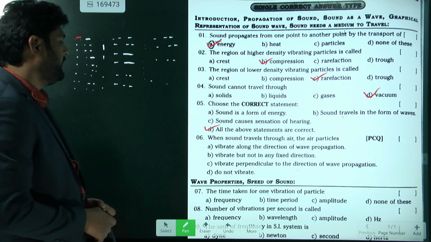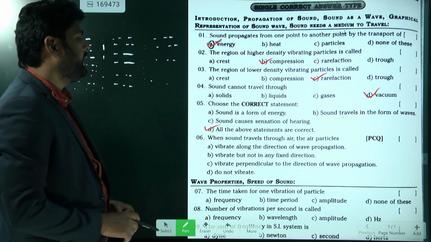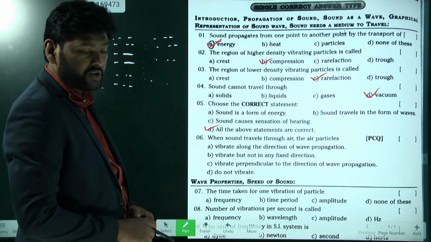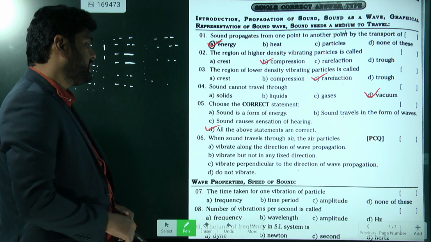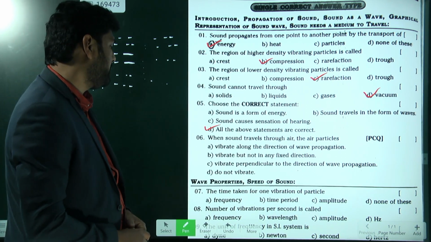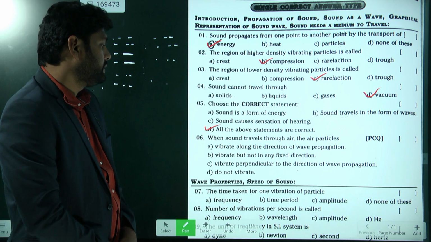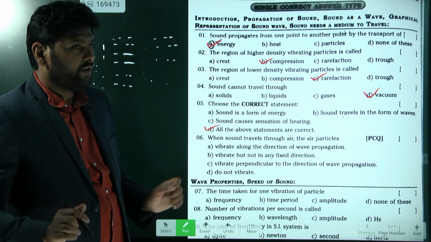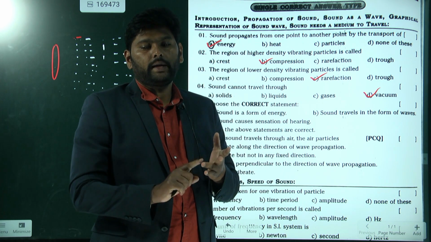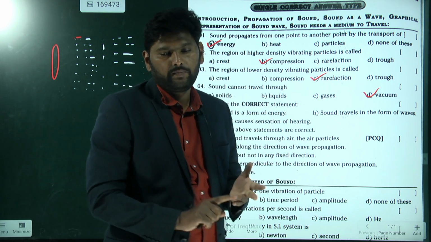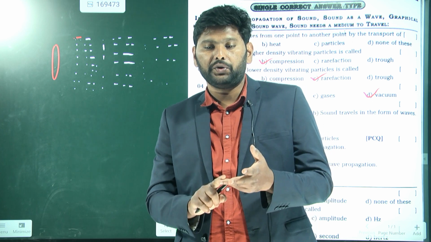Understand? The same way, when sound travels through air, the air particles vibrate along the direction of wave propagation, vibrate but not in any fixed direction, vibrate perpendicular to the direction of the wave propagation, do not vibrate. Which one is the answer? Okay, I am asking one question. Tell me one thing. Sound is what kind of wave? Longitudinal or transverse wave? Which one is correct? Yes, mechanical and longitudinal.